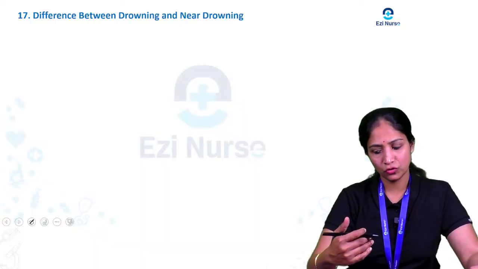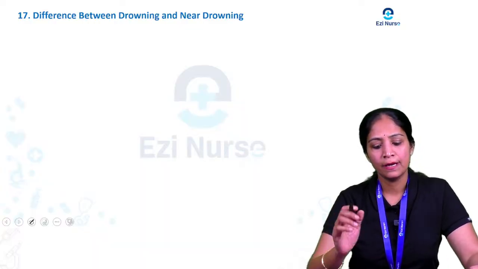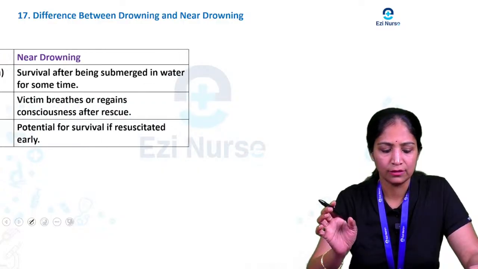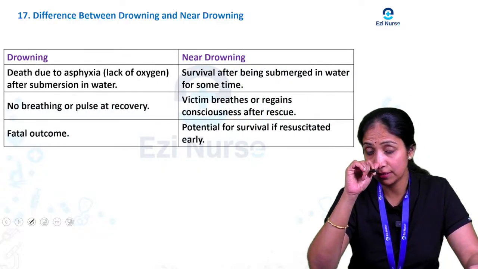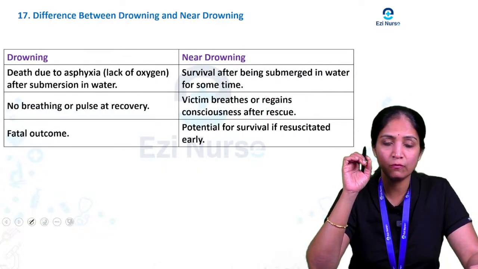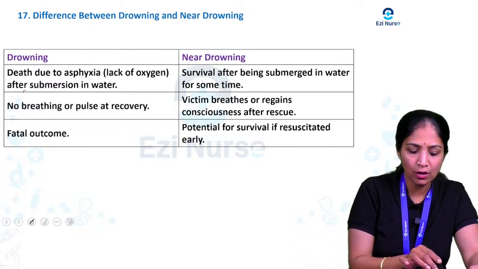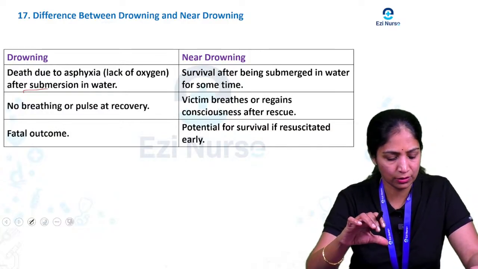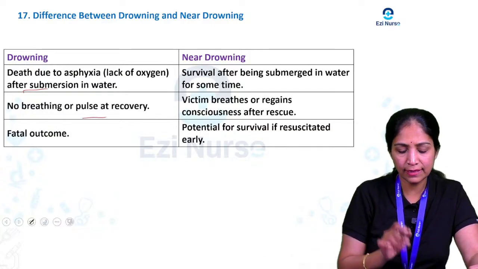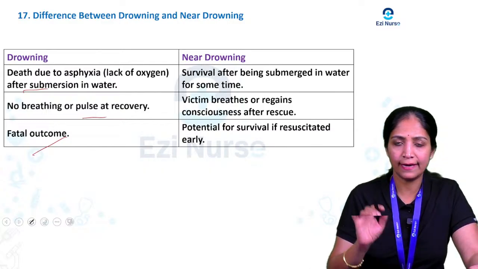Next, coming to the question: what is the difference between drowning and near drowning? Drowning means death due to asphyxia, lack of oxygen, after submersion in water. There is no breathing or pulse at recovery, and the outcome is fatal.